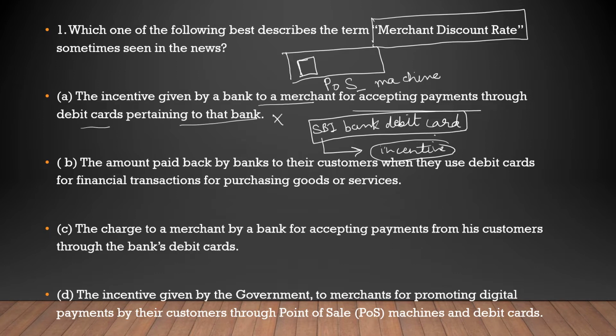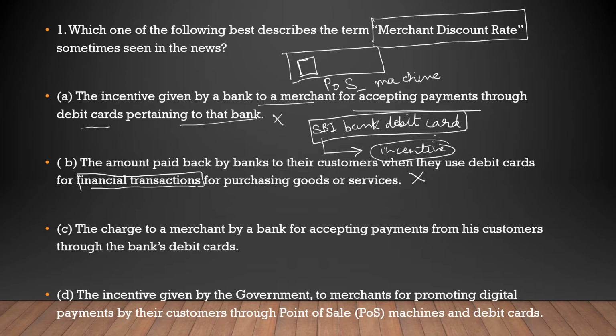Second option is the amount paid back by banks to their customers when they use debit cards for financial transactions for purchasing goods or services. The amount that is paid back by the banks to their customers. It is not the right option because at that time, neither the government nor the banks were working in that direction to give incentives to the merchant or customer for using debit cards.